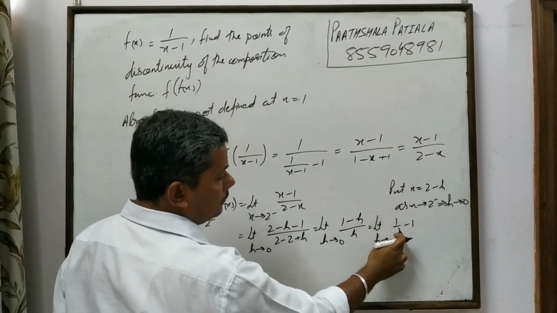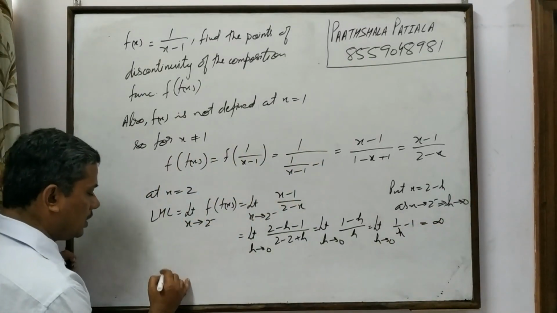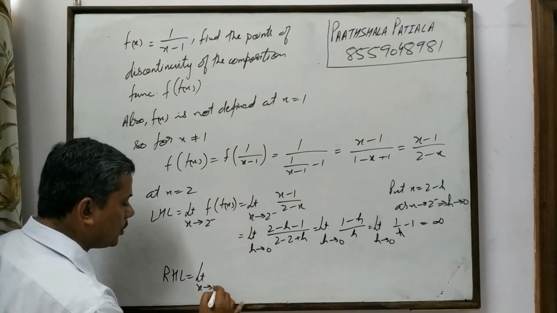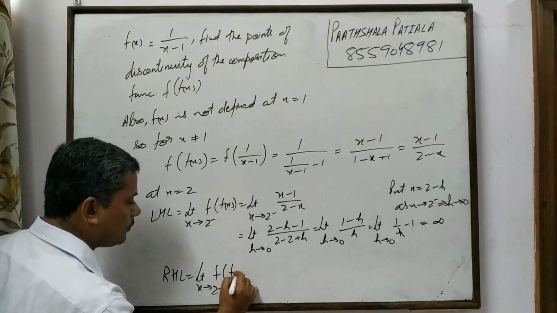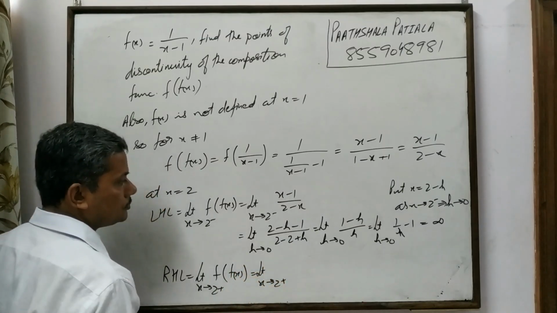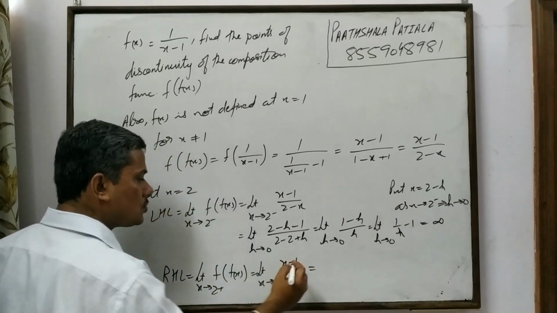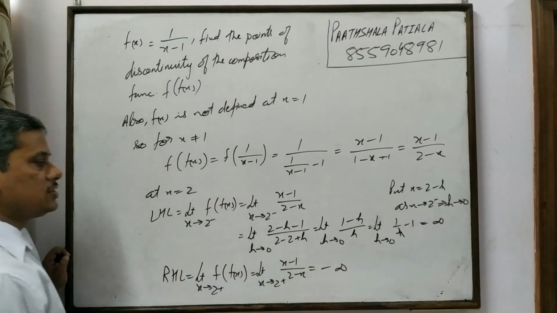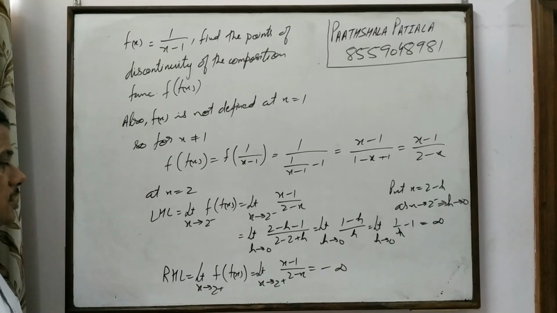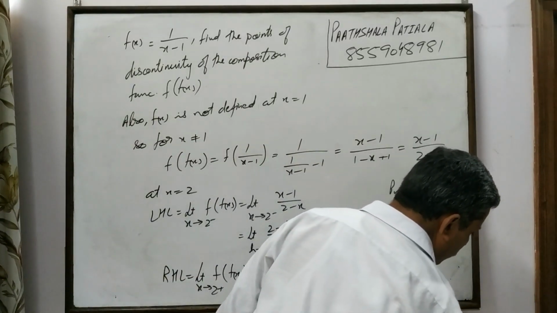Now 1 upon h is infinity, infinity minus 1 comes out to be infinity. Similarly, when you solve the right hand limit x tends to 2 positive f of f of x, this is limit x tends to 2 positive x minus 1 upon 2 minus x. On solving, you will get minus infinity. So left hand limit is not equal to right hand limit. Therefore, function is discontinuous at x is equal to 2.